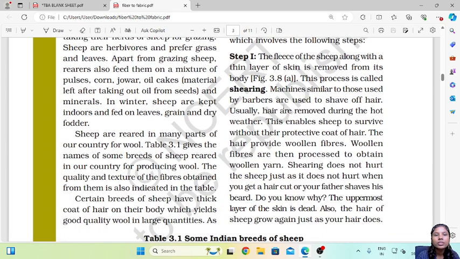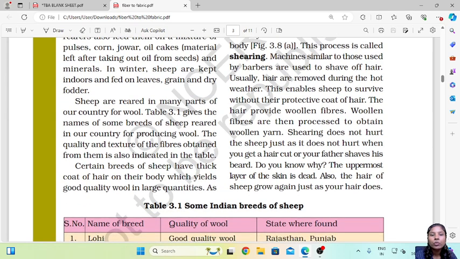So now the first step is that the fleece of the sheep along with a thin layer of skin is removed from its body, and this process is called shearing. So when they shave, they remove the fleece as well as a very thin layer of skin, and that process of removing is known as the shearing process. Machines similar to those used by barbers are used to shave off the hair. So they usually use those razors to get off the hair.